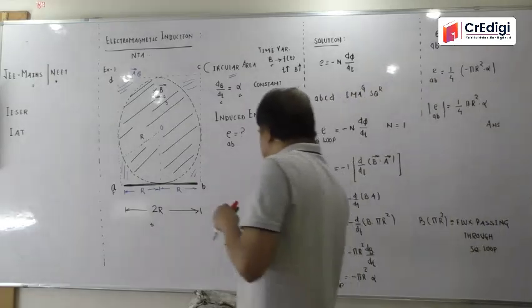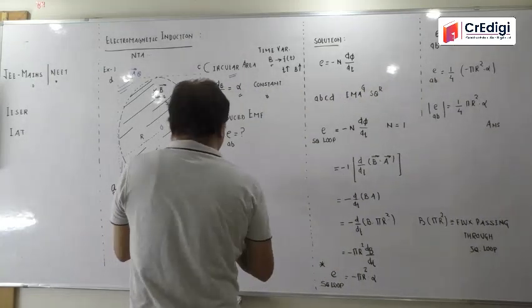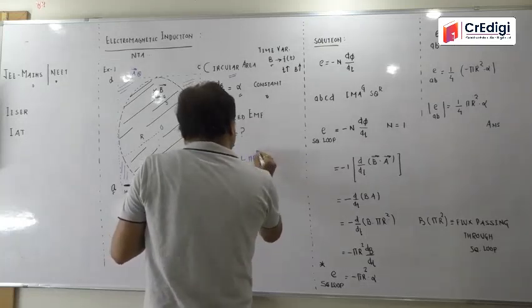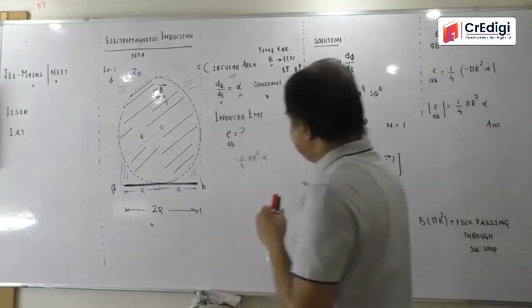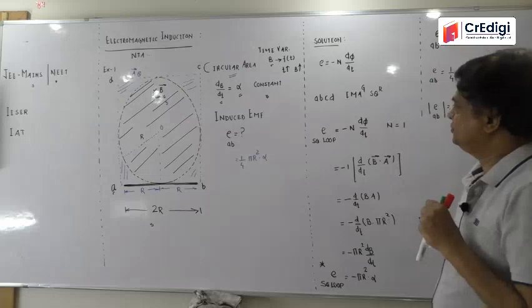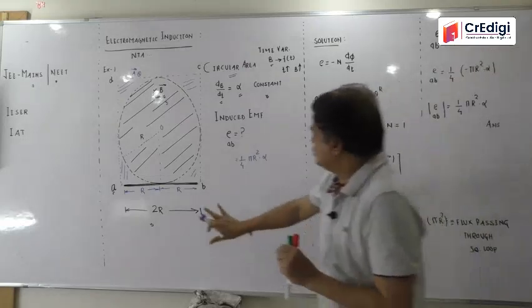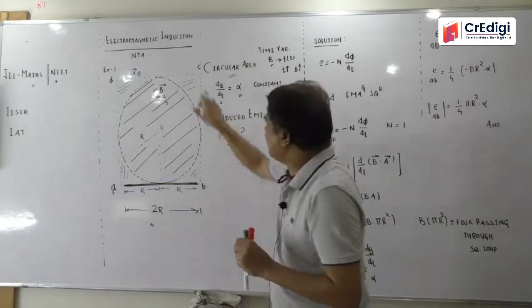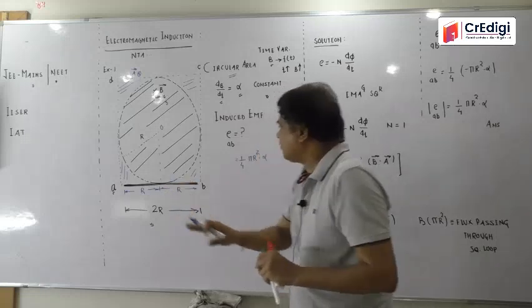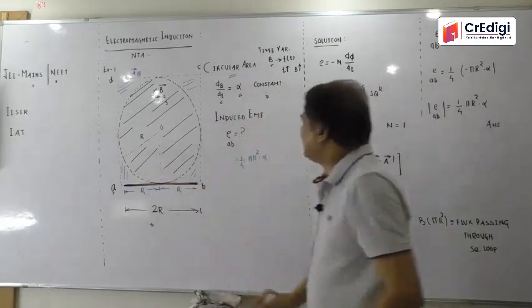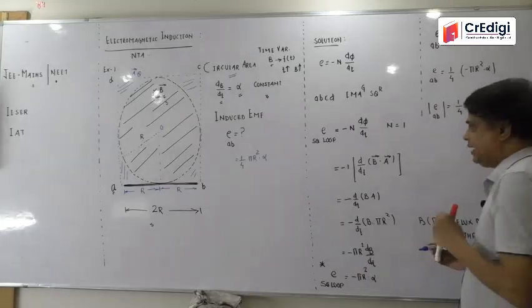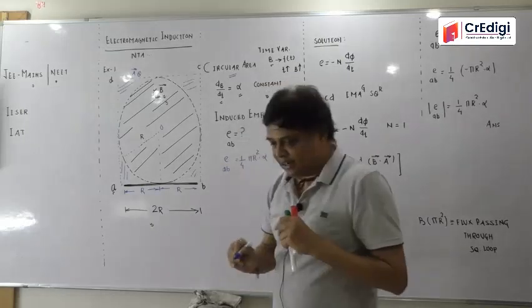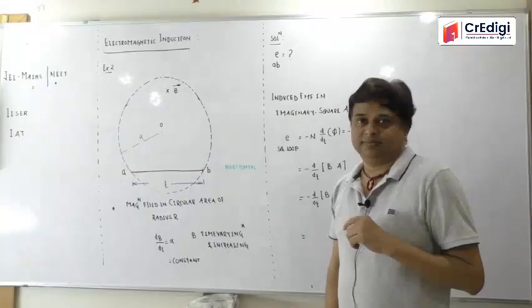This will be your answer. So if you see the four options, your answer will be simply 1 by 4 pi r square alpha. Is that clear in your mind? See it carefully. The only mistake is that usually students take the entire area of the square. Here the entire square area is not workable because at these places magnetic field is not there, and that time you cannot take it, and this is the induced EMF in AB. See it carefully, and if you have a doubt then ask me, then we will go ahead.